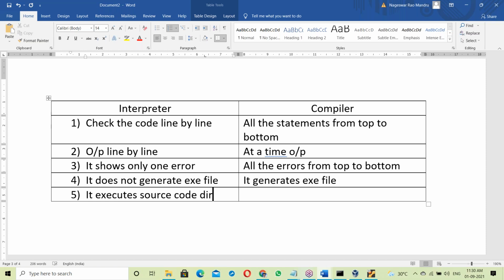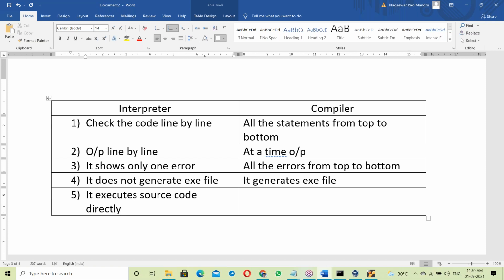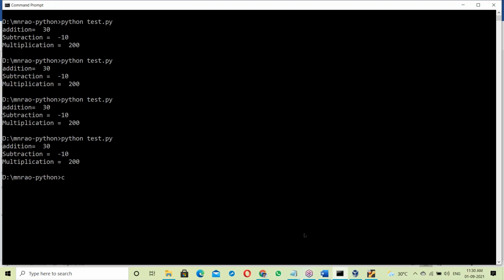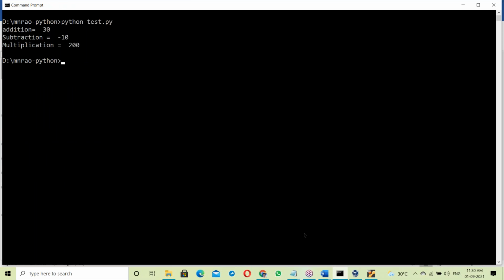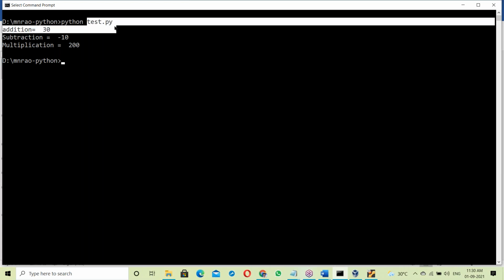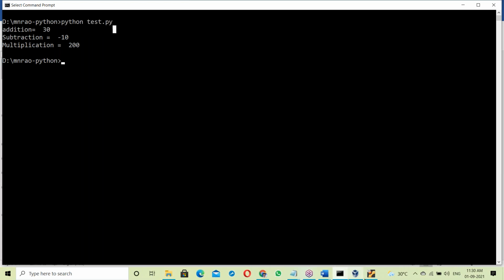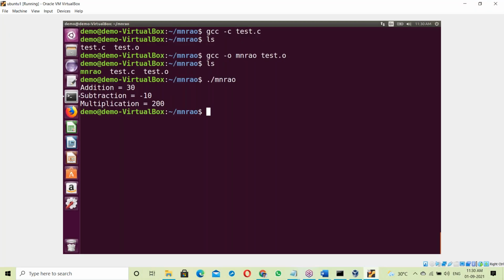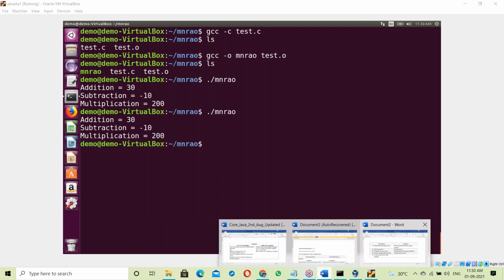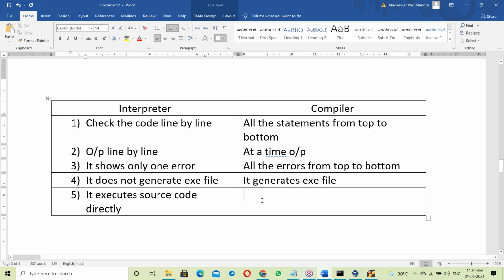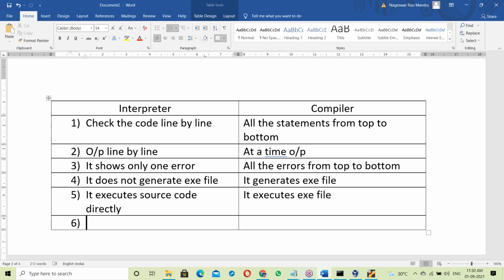For example, in Python, test.py is a source file, and that source code is executed directly. But with the compiler, the exe file is executed. So this is one more difference.